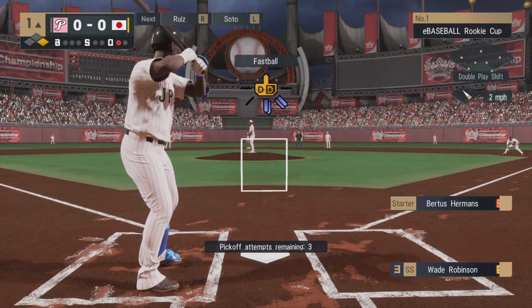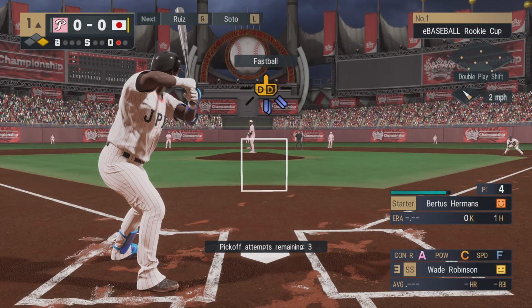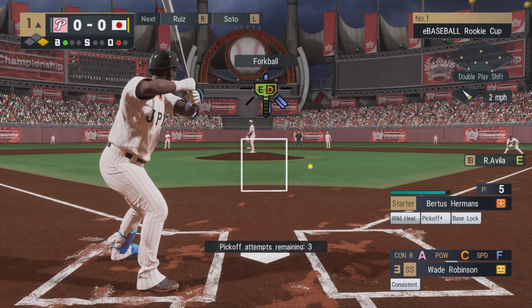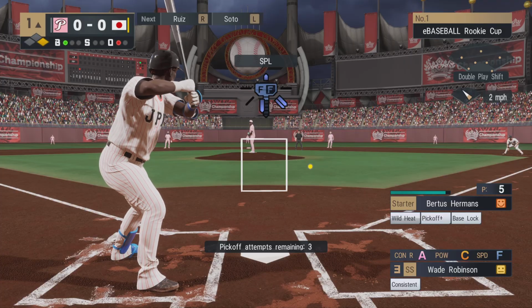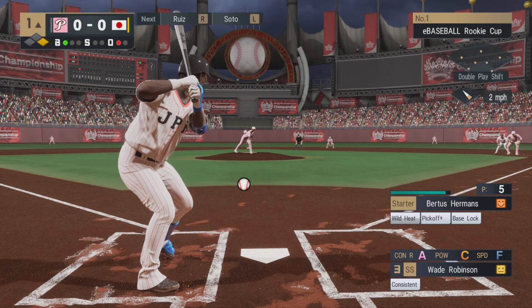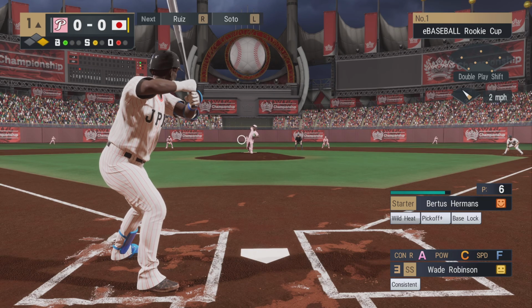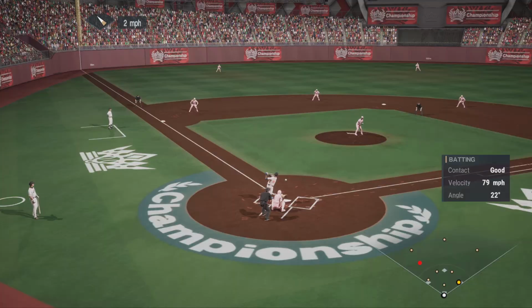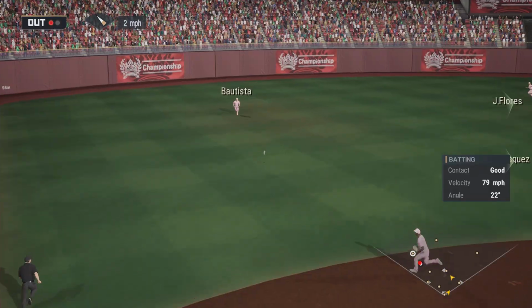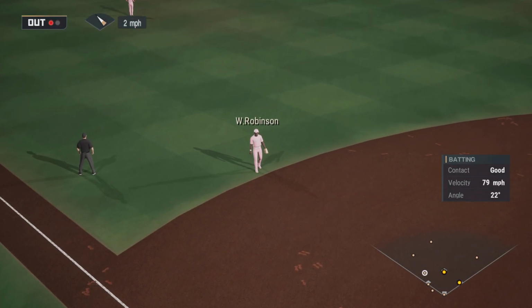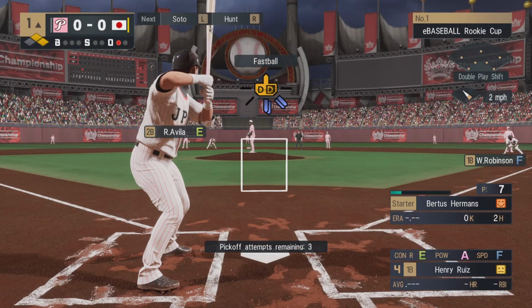One gone. Now up is their third batter, Wade Robinson. One away now. Way off the mark with his first pitch. Second pitch now. And that's just inside the zone for a strike. Gets his bat on it. Takes a bounce for a base hit. The U.S. are up against it.